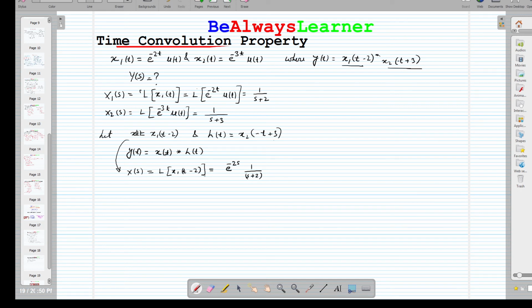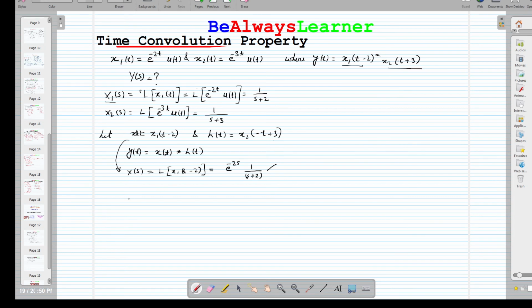So that we know, this is the formula if we want to find x, because we already know the Laplace of x1(s). What is x1? We can calculate it as t minus 2. It is because of the time shifting. Directly we can apply the time shifting property and find it out.